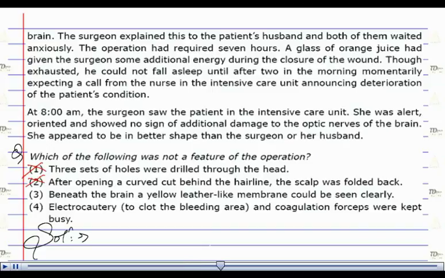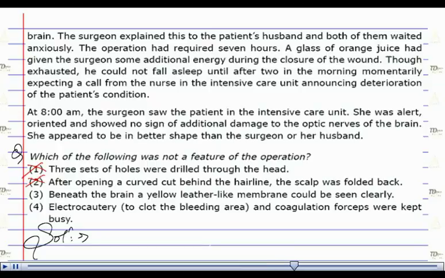Option number 3, beneath the brain, a yellow leather-like membrane could be seen clearly. Now, even if it is a part of the paragraph, we cannot say that option number 3 is a feature which has to be there in the operation. It is describing the basic structure of the brain, and therefore option number 3 cannot be a feature that was used by the author in the operation. Option number 3 cannot be the correct answer.